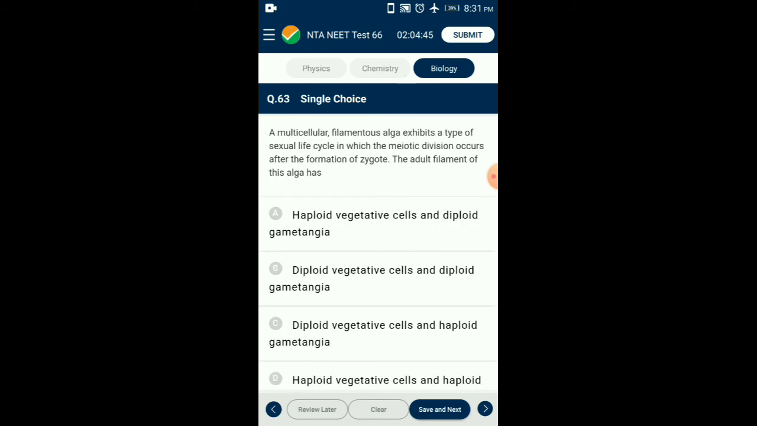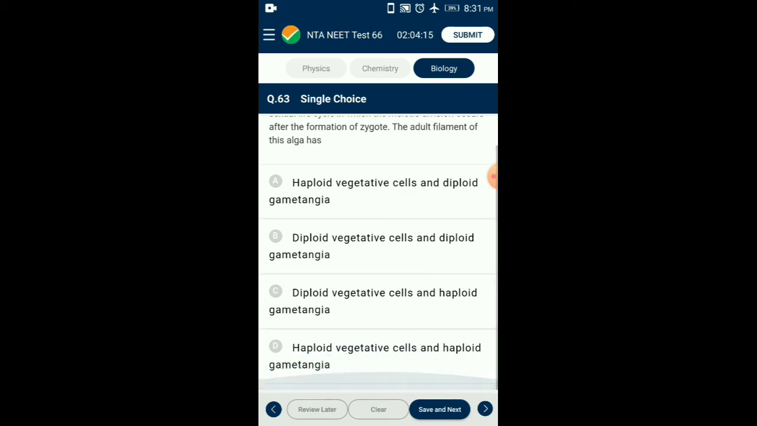Question number 63. A multicellular filamentous alga exhibits a type of sexual life cycle in which the meiotic division occurs after the formation of zygote. The adult filament of a multicellular filamentous alga has a haplontic life cycle in which the meiotic division occurs after the formation of zygote. So the filament of this alga has haploid vegetative cells and haploid gametangia. So the answer is option D, haploid vegetative cells and haploid gametangia.